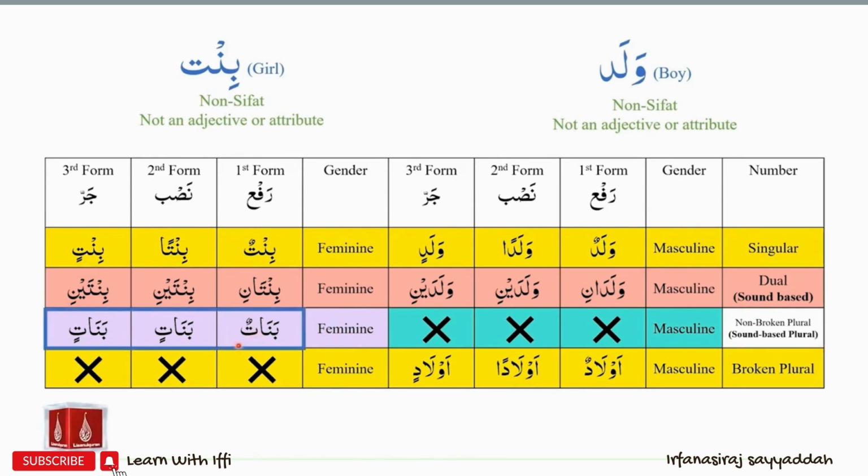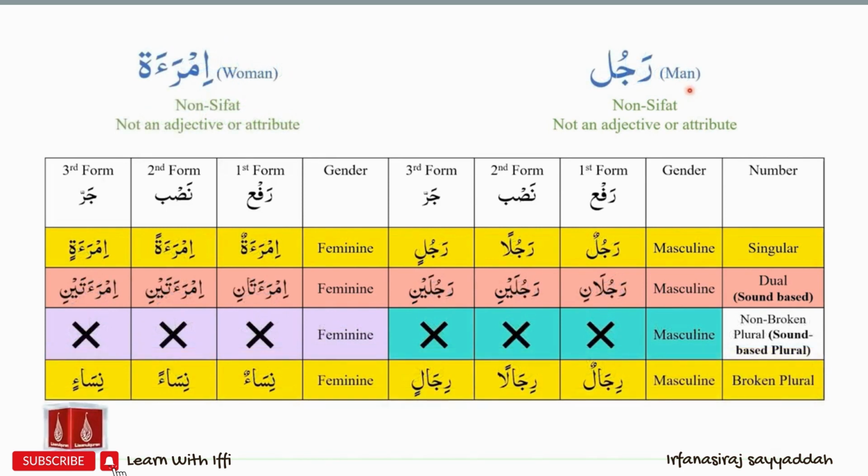Again we have the atun and atin ending sounds. So for bint, the status chart is bintun, bintan, bintin, bintani, bintaini, bintaini, banatun, banatin, banatin.